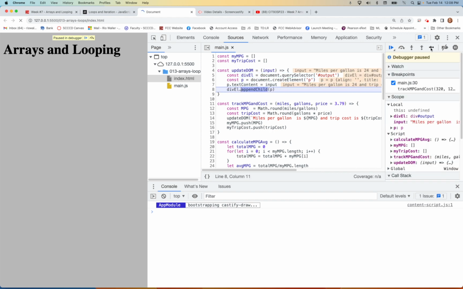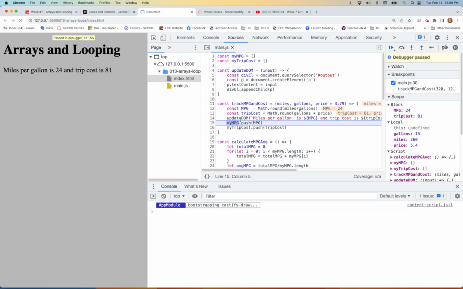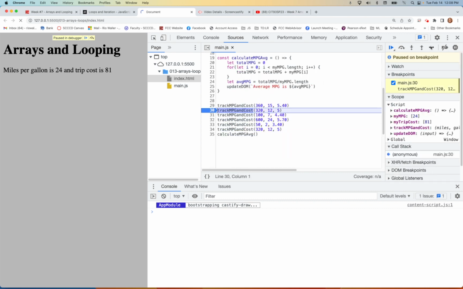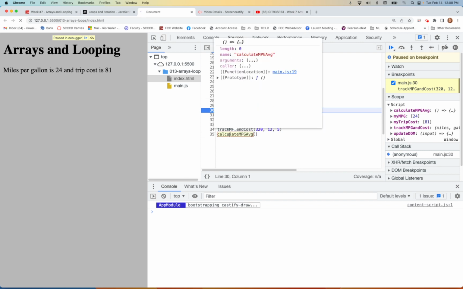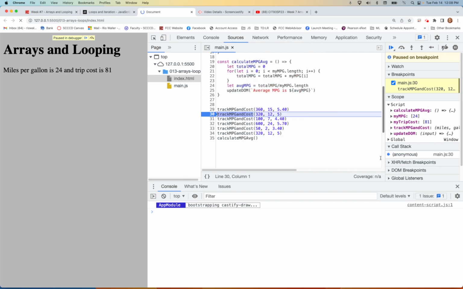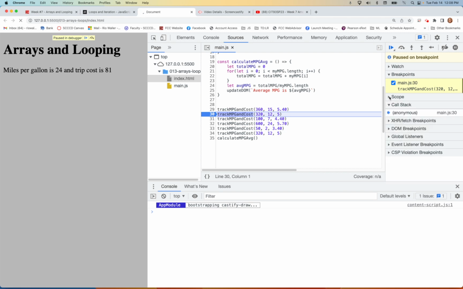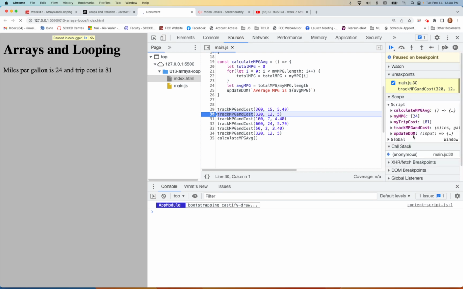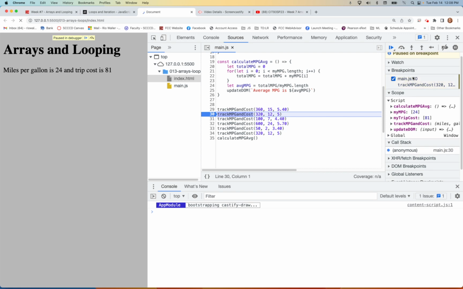Then once we finish the DOM update, the control is returned to track MPG. So in this case, once that's done and we go all the way through, we'd see just this call stack, because the only thing we're calling here is calculate MPG average. So keep an eye on that, keep an eye on the scope, concepts of variables, the script and what's in there. And it shows us here the breakpoint. We're learning more and more. So that's one thing I want you to put.